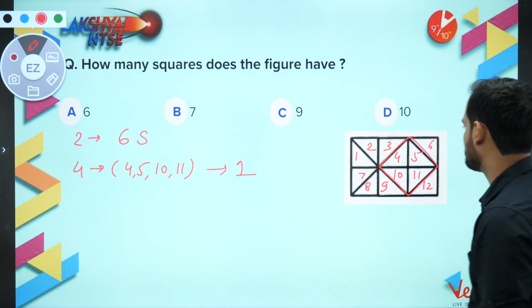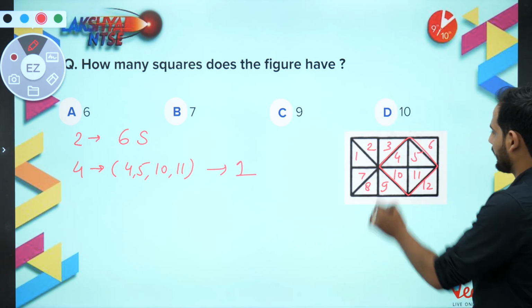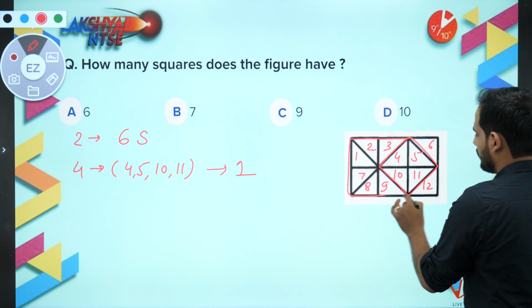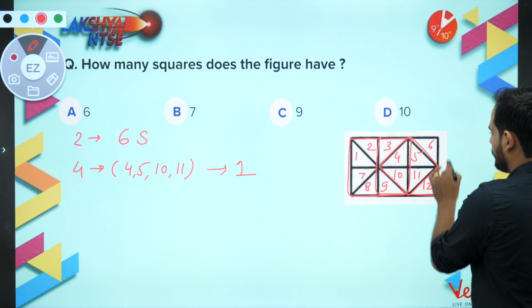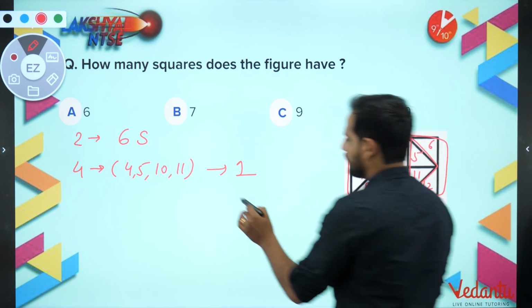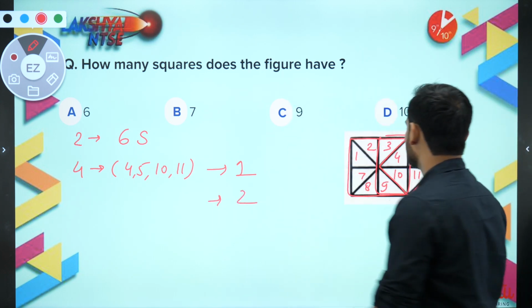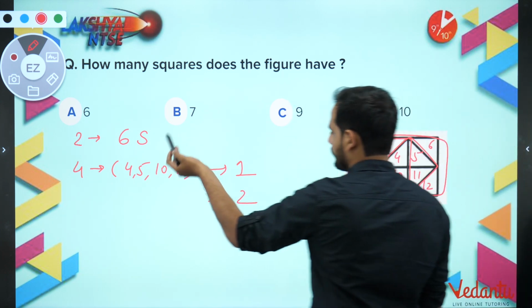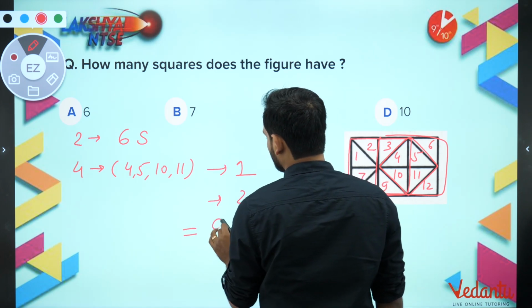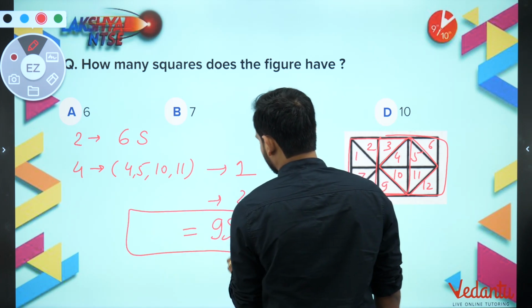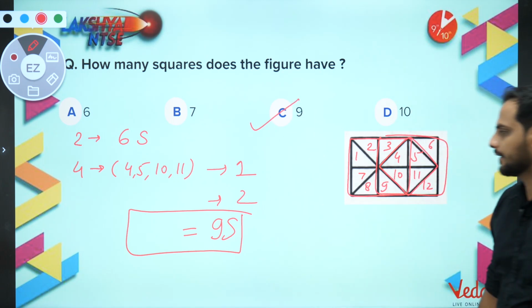Now 5, again, doesn't make sense. Now I can see 2 larger squares by this, one is here and one is here. So 2 more, and then I can see there is no other possibility. So I will say 6 plus 1 plus 2, you will be getting a total of 9 squares. So 9 will be the correct answer.